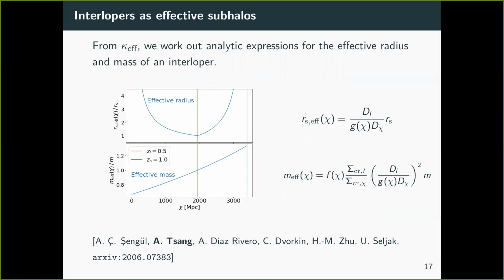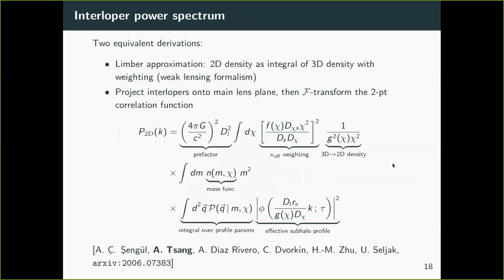So the results in the literature were really just numerical fits. But now we have actual expressions for the effective radius as a function of redshift and the effective mass as a function of the redshift as well. And this leads us to the interloper power spectrum.